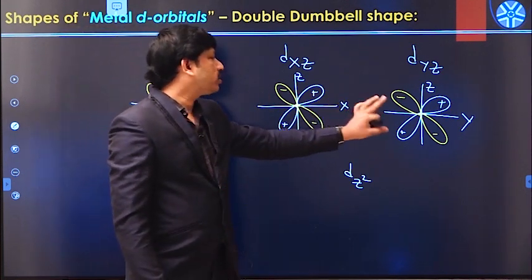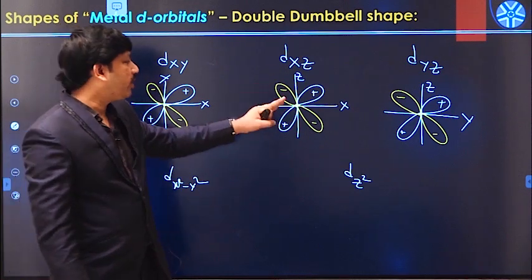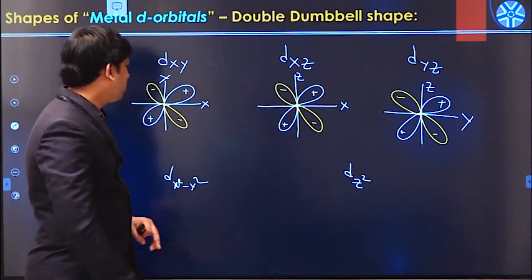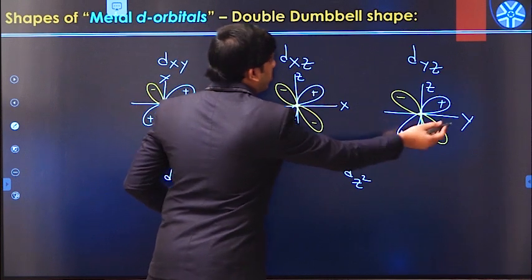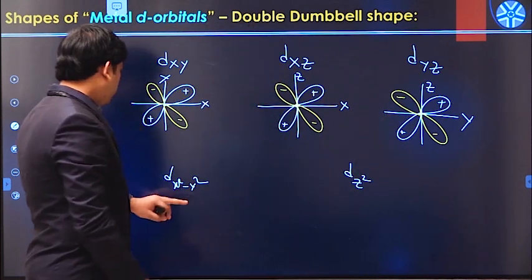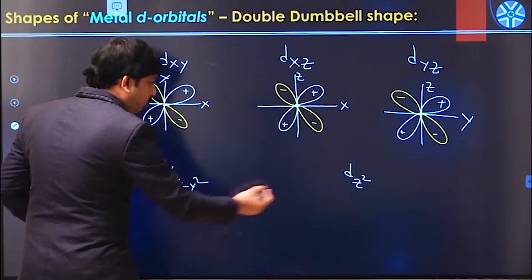In all those cases the electron density lobes are actually available in between the axis only, either xy or xz or yz in this manner. Now coming to the other one. So we have two more d orbitals like this.